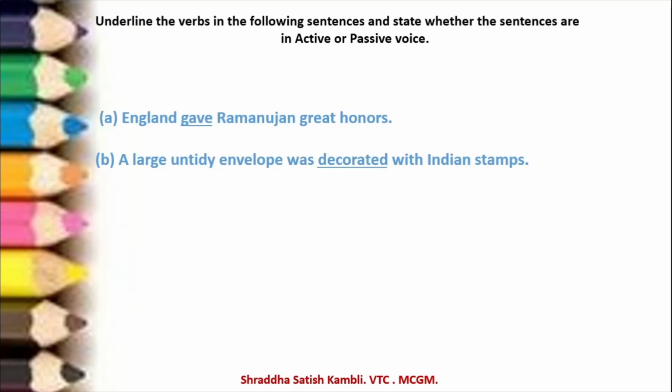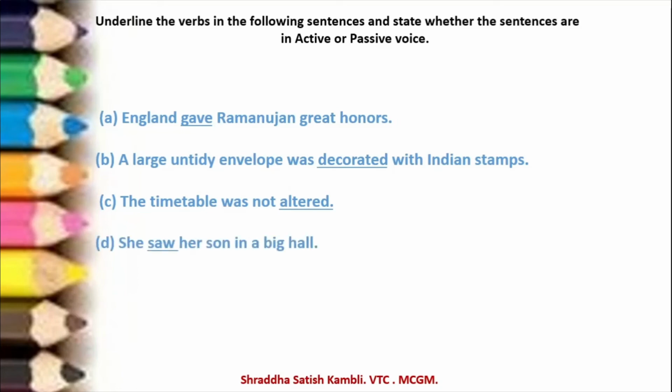So "decorated" here is the verb. In the third sentence, "The timetable was not altered." So here "altered" means changed. So "altered" is the verb. "She saw her son in a big hall." So "saw" is the verb. "Hardy corrected his statement."